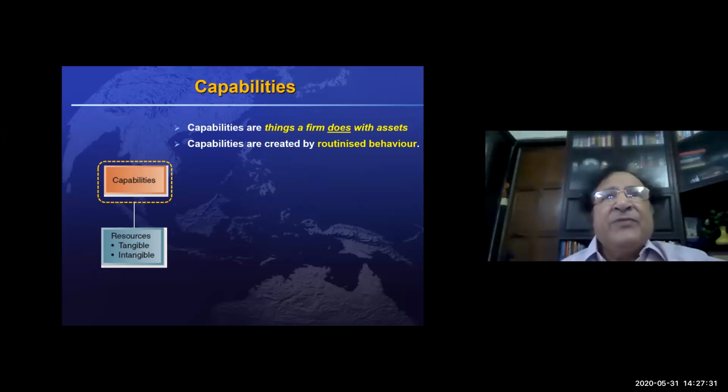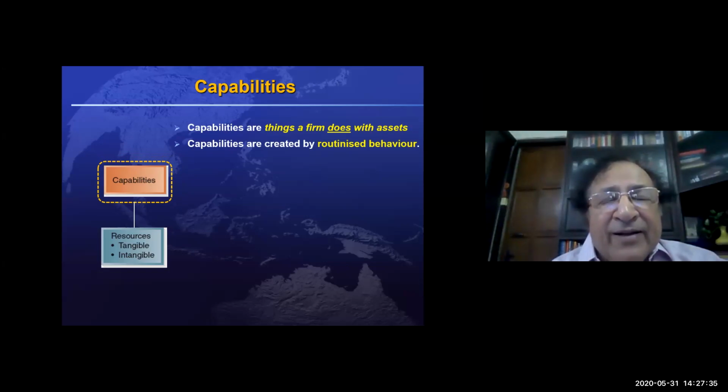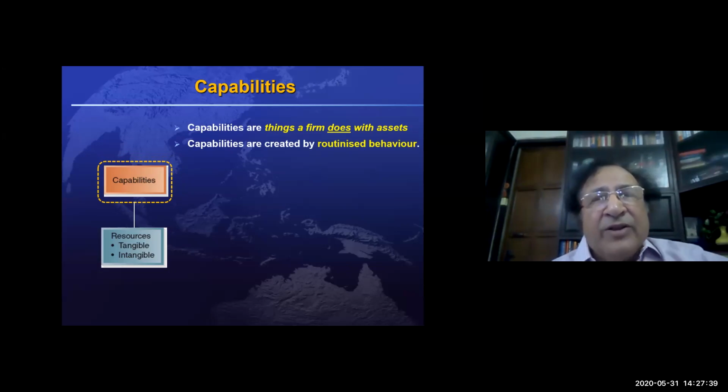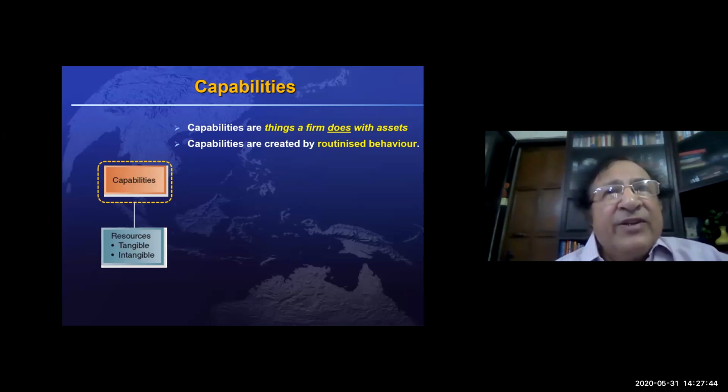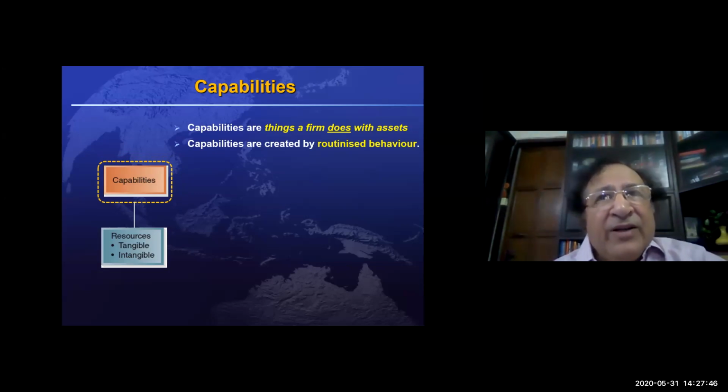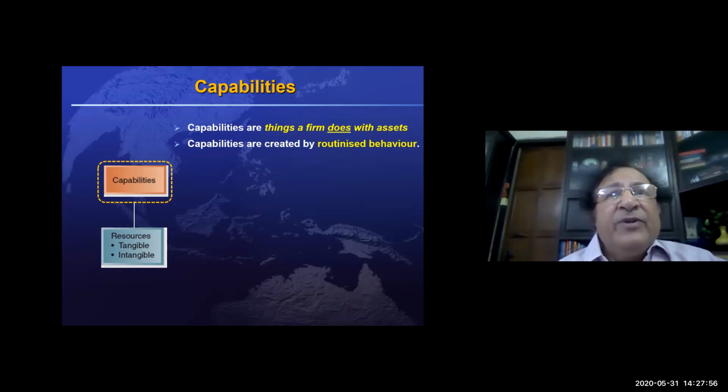For example, for a small medical clinic, we have a surgeon, an anesthetist, nurses, an operation table, an operation room, and all that. But unless all these people are able to work together in a collaborative way, the operations may not be successful.